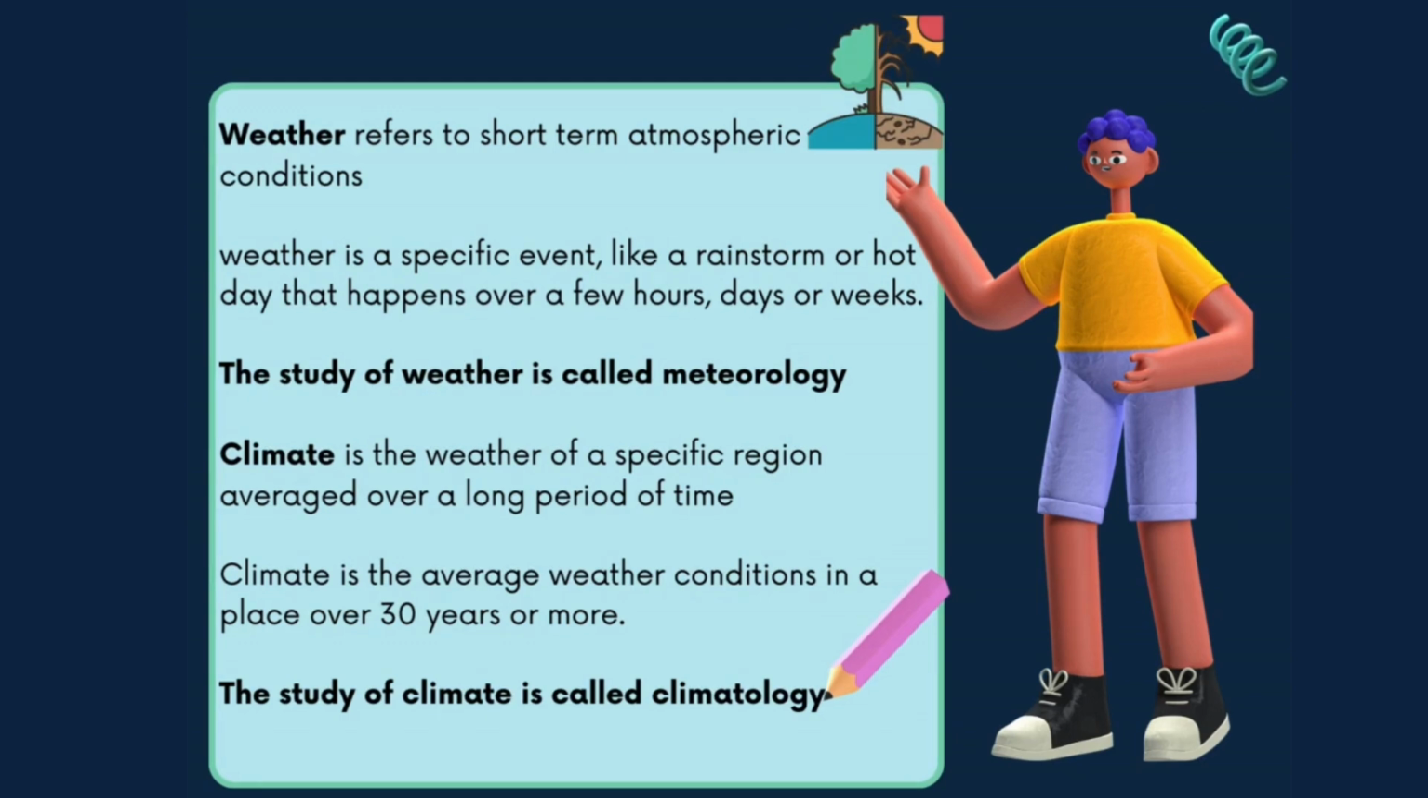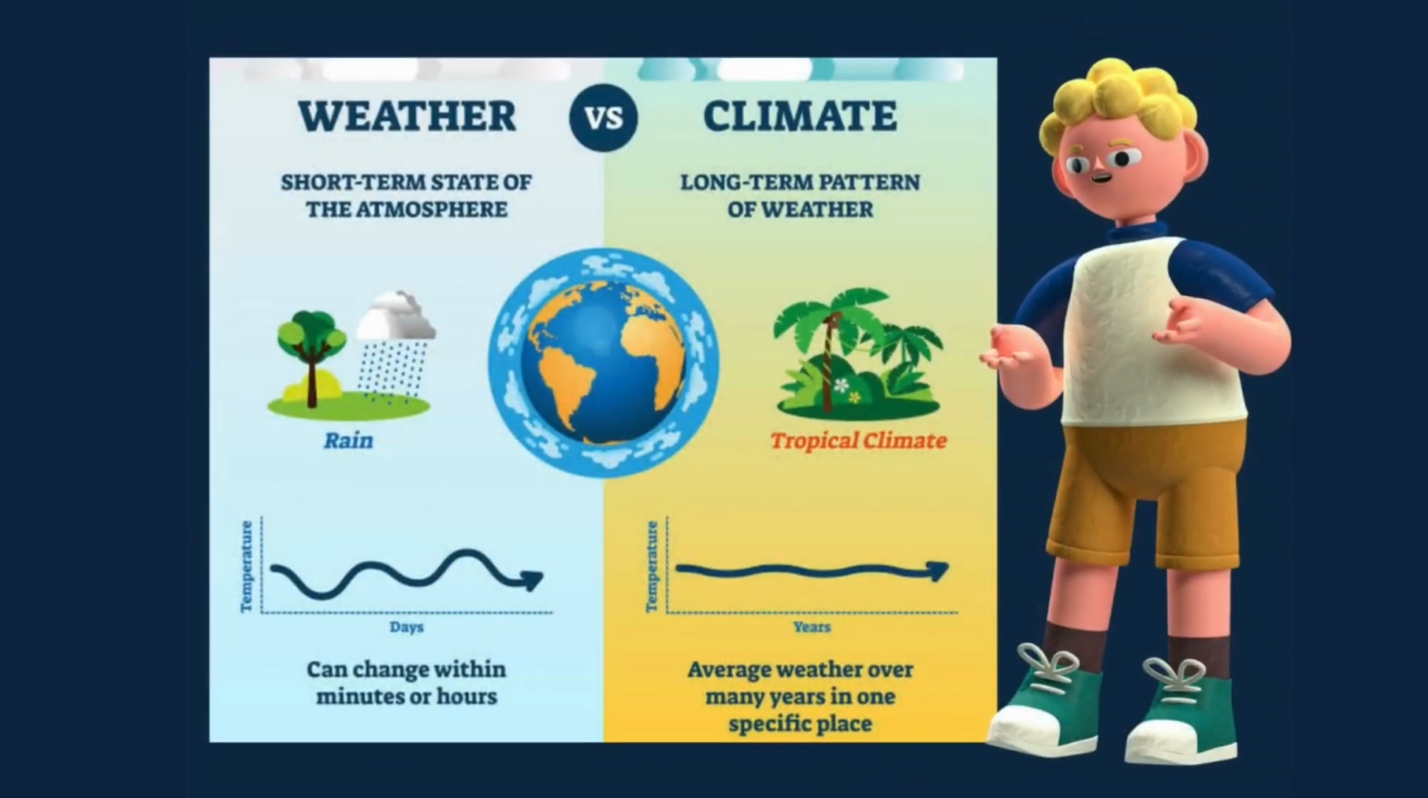Climate is the weather of a specific region averaged over a long period of time. Climate is the average weather conditions in a place over 30 years or more. The study of climate is called climatology. Here are a figure and graph showing the difference between weather and climate.